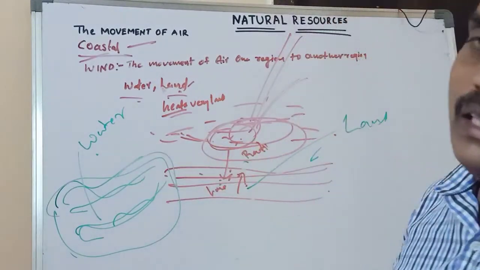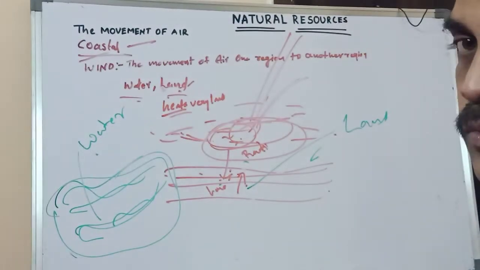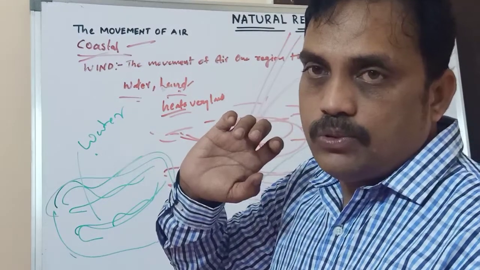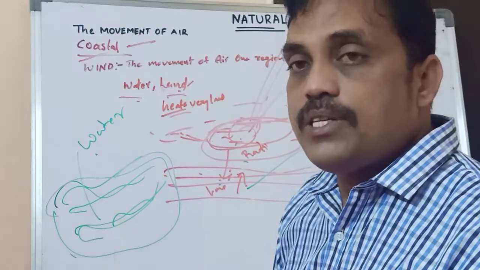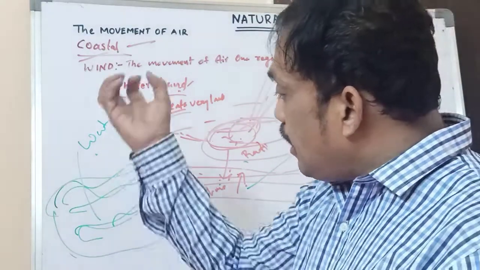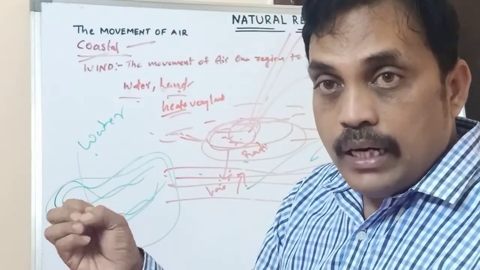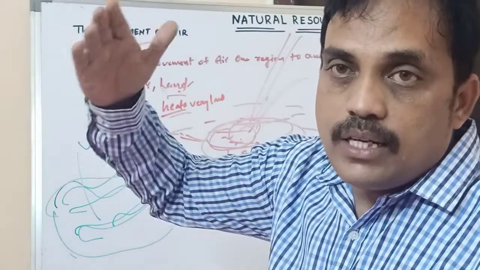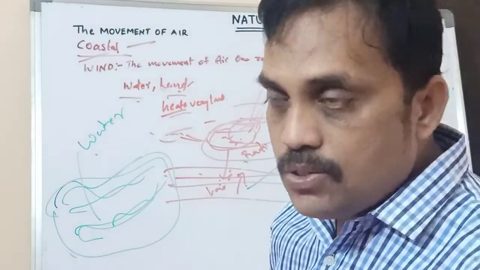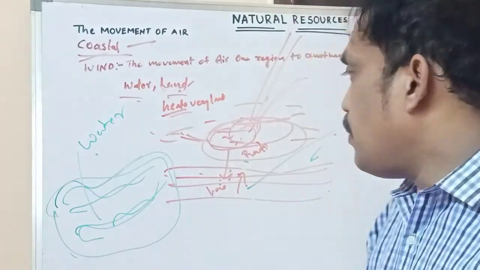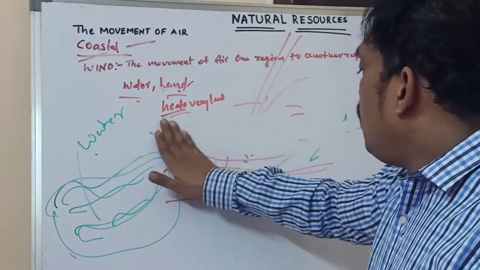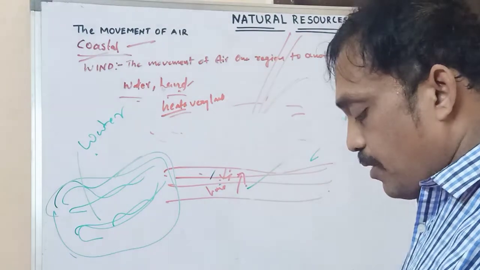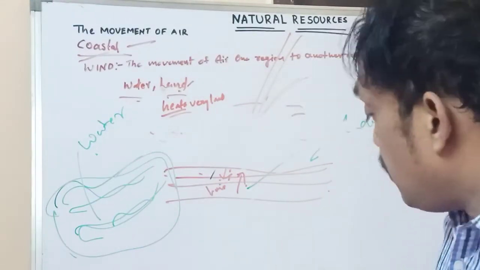Compared with water, the land heats very fast. Water heats very slowly and also loses heat very slowly. Water loses its heat slowly and absorbs slowly. Two things are important. But the land, with the air above it, absorbs radiation, so the land heats very fast compared with water. You have to remember this point.